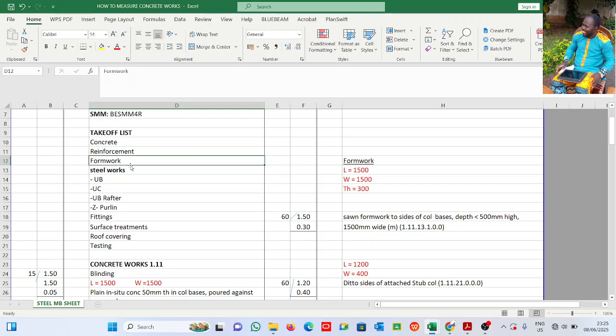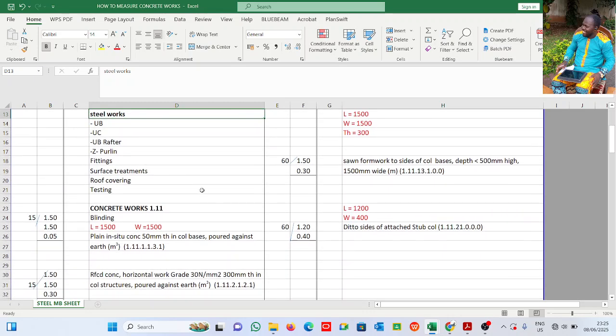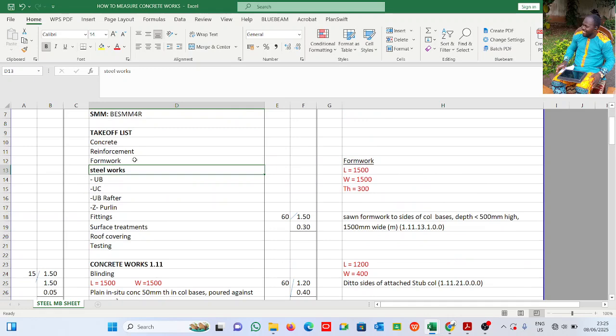Concrete reinforcement formwork. Now I've done everything including the steel. Then you have the steel works, which we'll be looking at in our next video. All right, so basically, we'll just stop at concrete works, concrete reinforcement, and formwork.